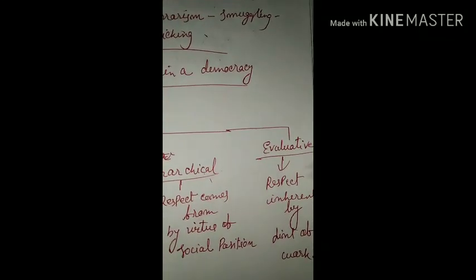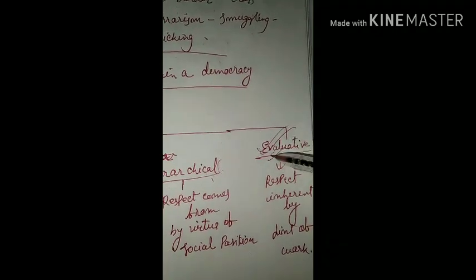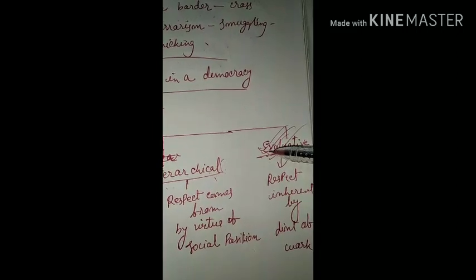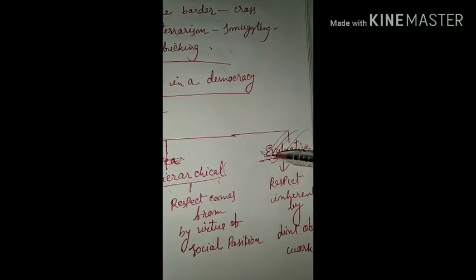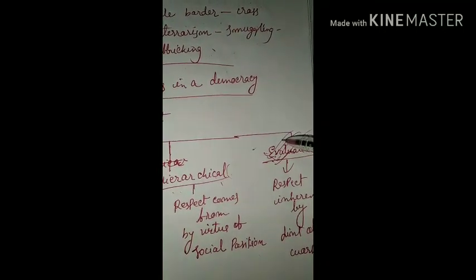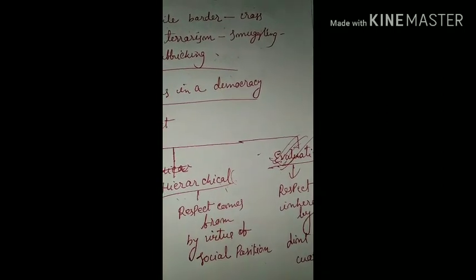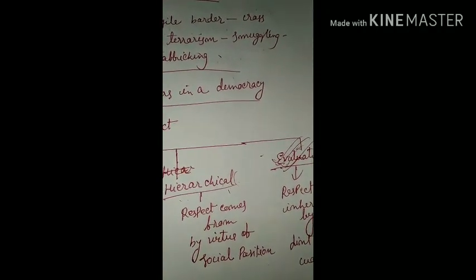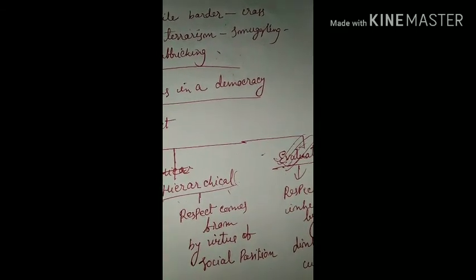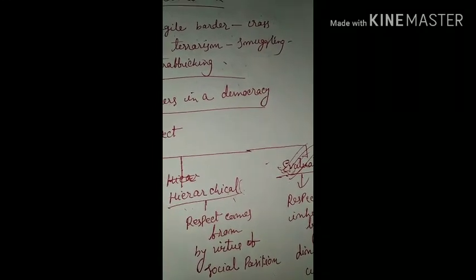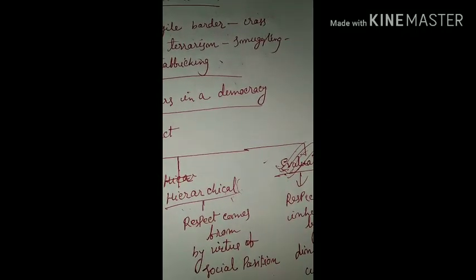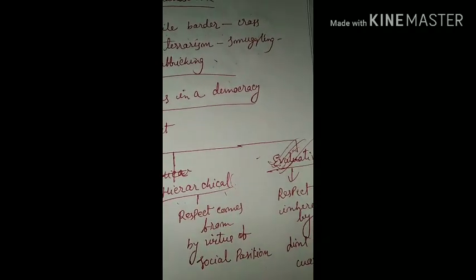Another is evaluative respect. It is not value, it is evaluative respect. Evaluative respect is very important in the present scenario because while you write answers in the ethics paper, you can quote it. What is evaluative respect? Evaluative respect means if anyone has achieved something by his work, for example a social worker who is working for acid attack victims, trying to bring them to the mainstream society, he must garner respect because of his deed. This is called evaluative respect.